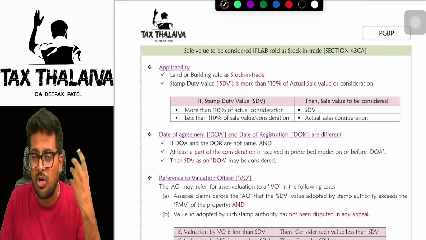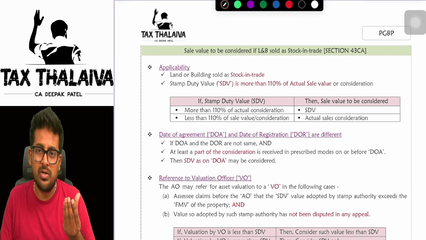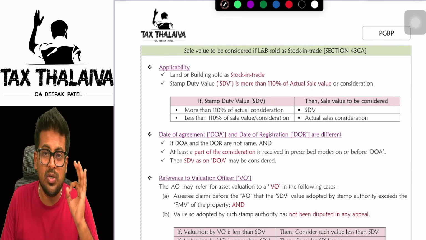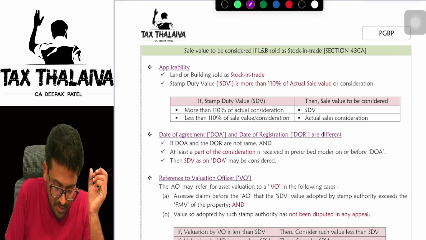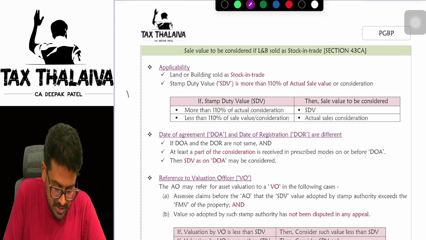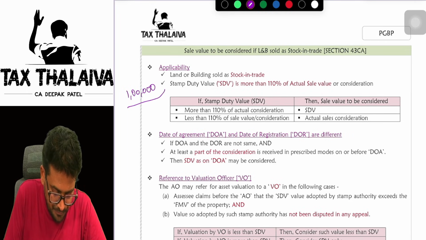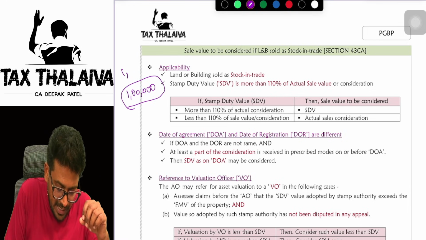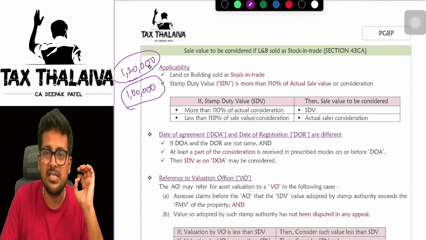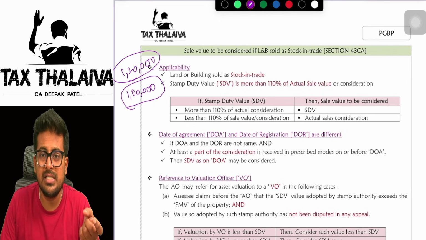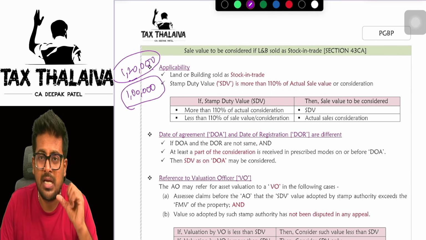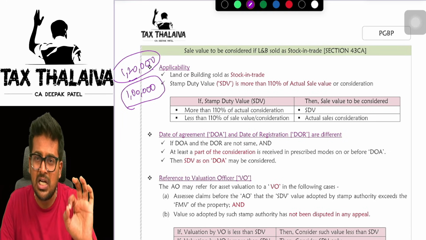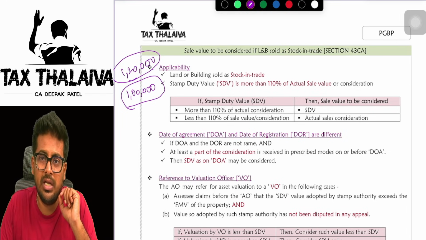If you are selling a stock in trade, you will take sale value less whatever cost of acquisition, that will become your PGBP. But this sale value is very, very important. What sale value means? Let's say for example, I am selling a building for 1 lakh rupees, whereas the stamp duty value of that building is 1,20,000 rupees. Now, what is the stamp duty value? Stamp duty value is that value which is decided by the revenue authorities. Means as per the tax authorities, this building should fetch at least 1,20,000 rupees. That is called a stamp duty value.